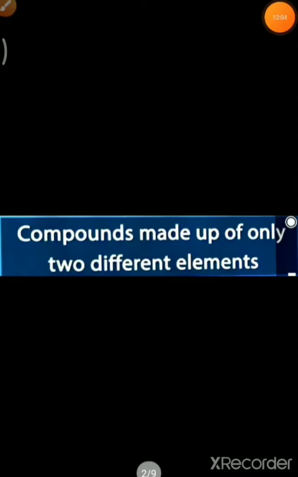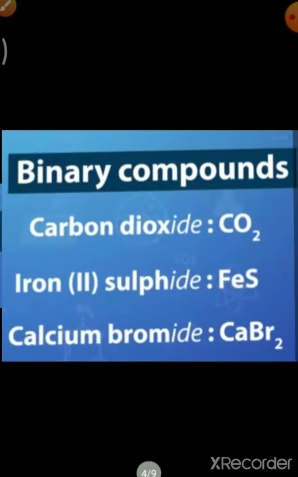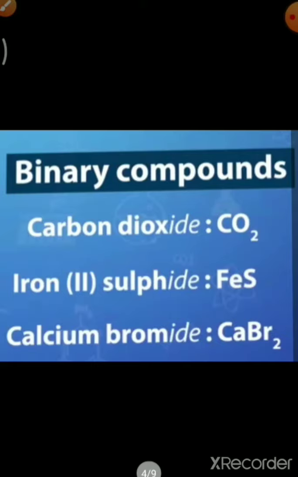Okay, let's read about some other things. Compounds made up of only 2 different elements are called binary compounds, and they end with the suffix -ide. That's why carbon dioxide, iron sulfide and calcium bromide, you can see the -ide is common in these 3 chemical names, because these are binary compounds.